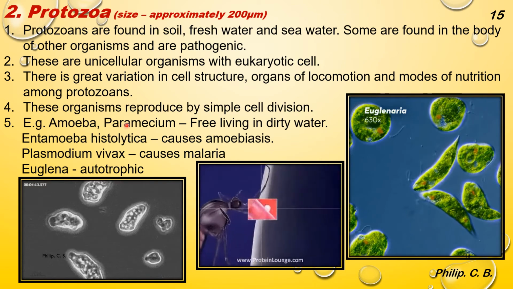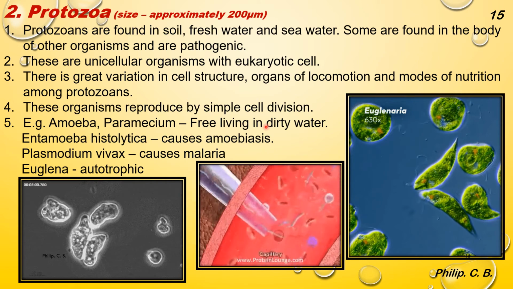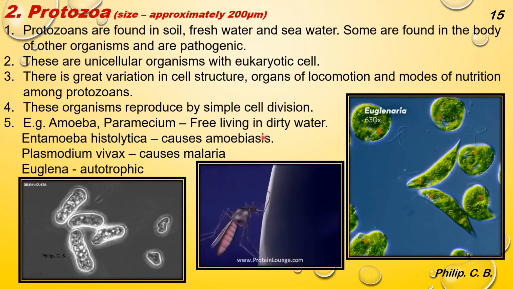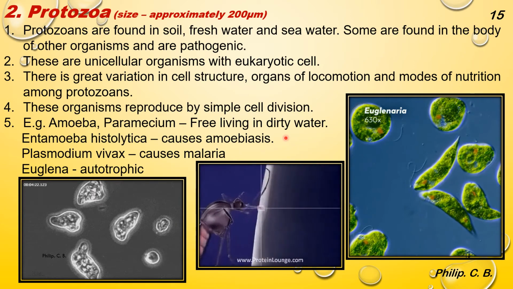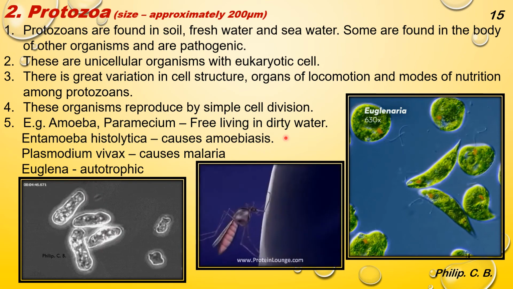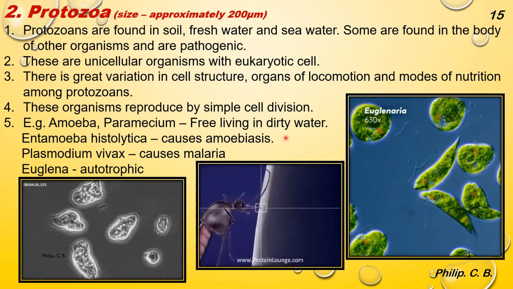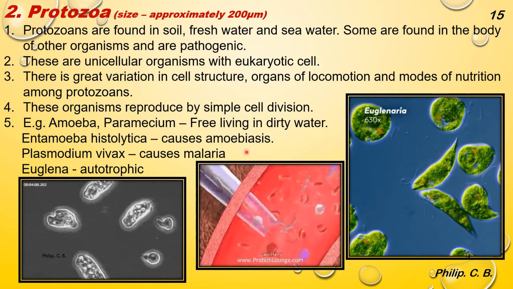Example, amoeba, paramecium, which are present free living in dirty water. Entamoeba histolytica, which causes amoebiosis. Suppose you are drinking water from outside, if it is contaminated with this particular species, then it can cause vomiting, stomach pain, diarrhea, loose motion, etc. Plasmodium vivax, which causes malaria.